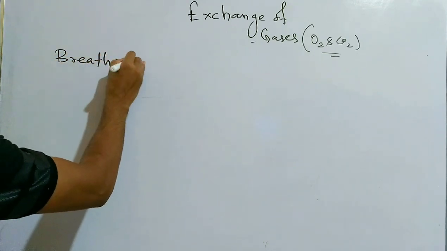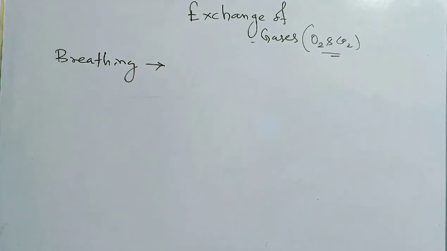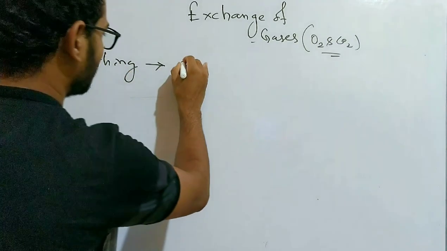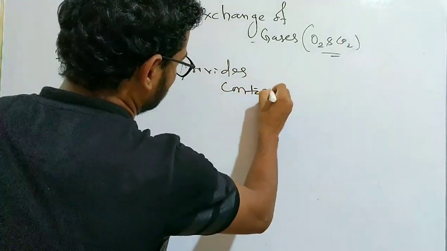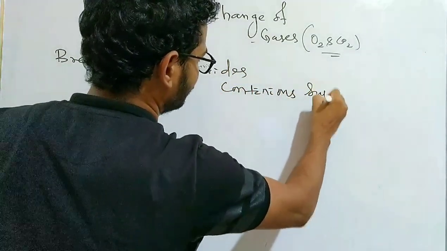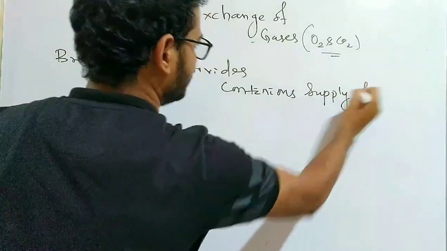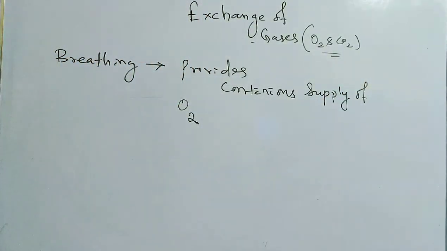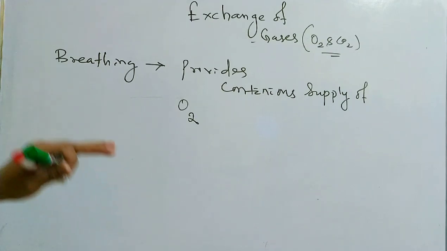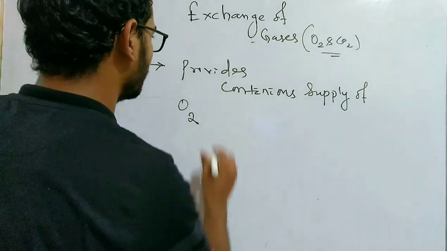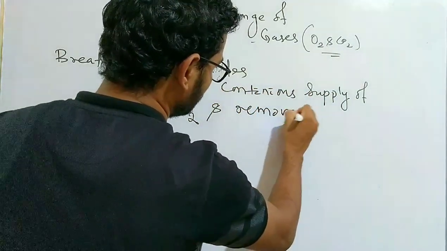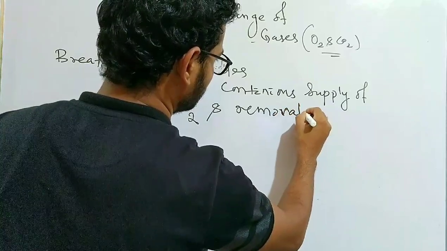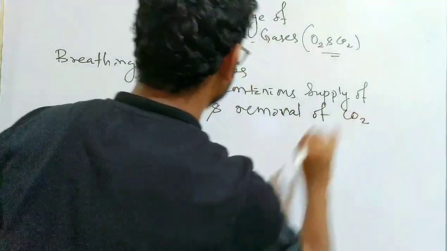This is important. Why do we breathe? The purpose of breathing is to provide a continuous supply of oxygen to our body and to constantly remove carbon dioxide from our body.